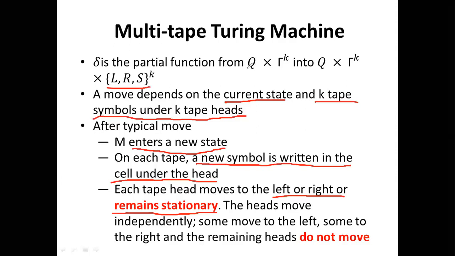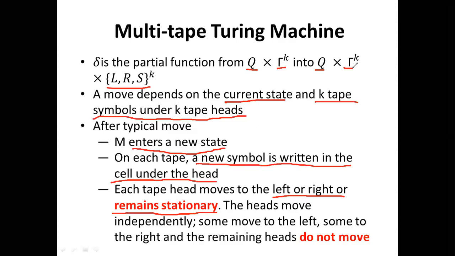So delta takes q from the set capital Q, comma a, our input tape symbols, for the k number of tapes, so capital gamma to the power k. It will move to a state q taken from the set capital Q, and it will write on the read-write tapes from the set capital gamma, so for k tapes that would be capital gamma to the power k, and it will move left, right, or stationary.